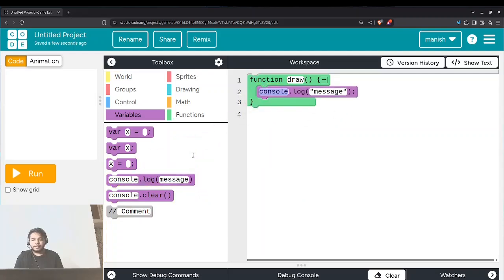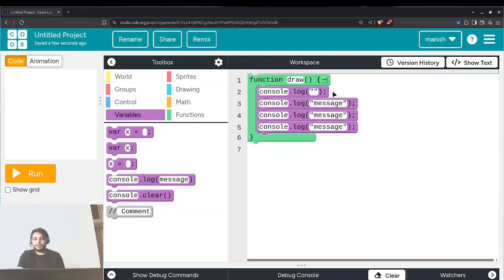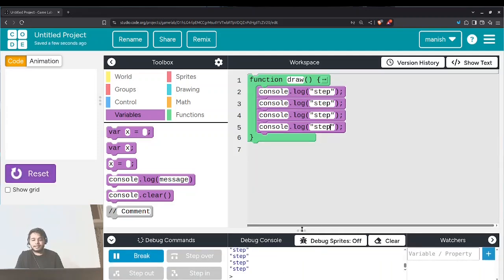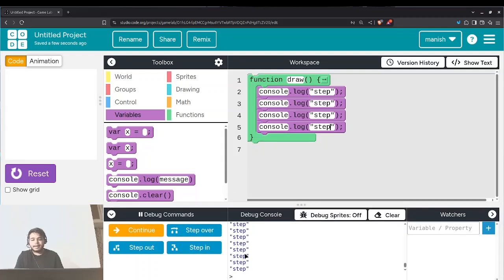We want to take 4 steps. We will be printing step, step, step, step. We want to take 4 steps, then we have to write the code 4 times. 1, 2, 3, 4. If we hit the run button, as you can see, we are taking the steps.